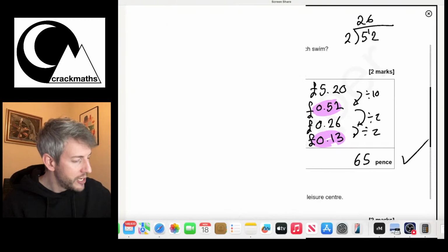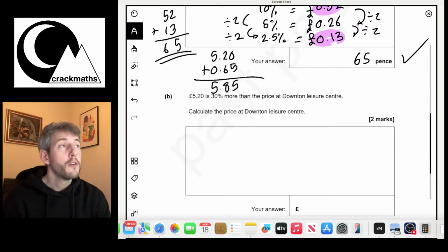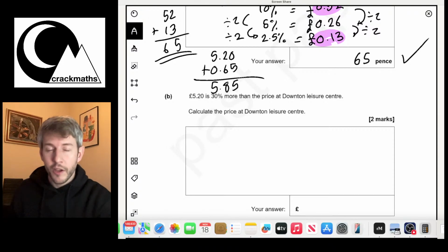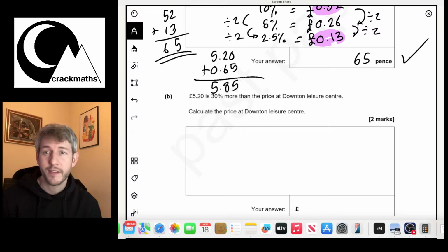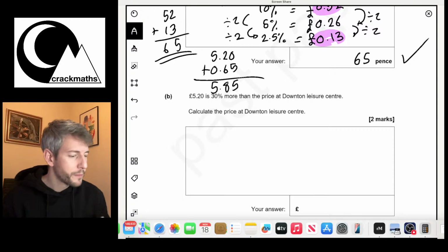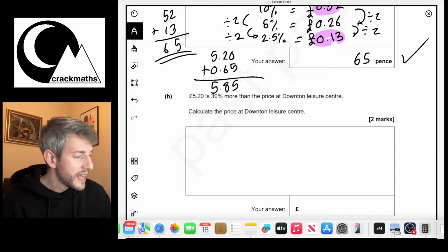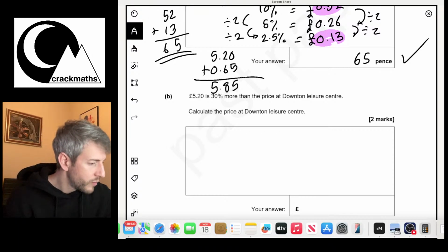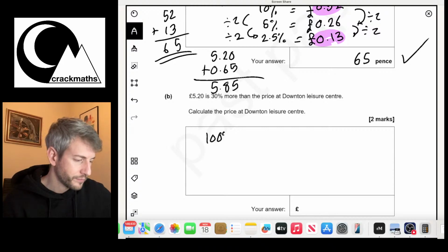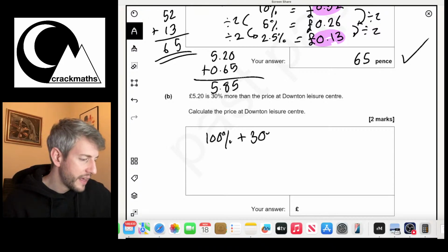Right, let's have a look at part B. £5.20 is 30% more than the price at Downtown Leisure. Calculate the price at Downtown Leisure. So here what we've got is a reverse percentage question. We know a percentage that isn't the original amount. If we said that Downtown Leisure is 100%, if we add 30% to that, we get our £5.20.